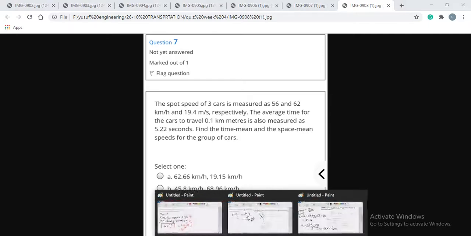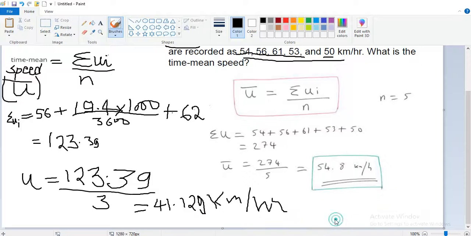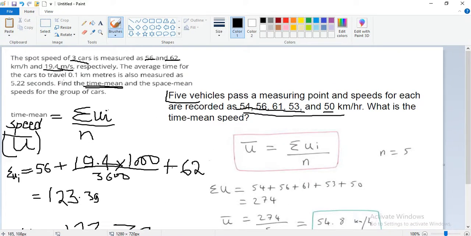So this one: the average time for the car to travel 0.1 kilometer is also measured as 5.22 second. Find the time mean speed and space mean speed.